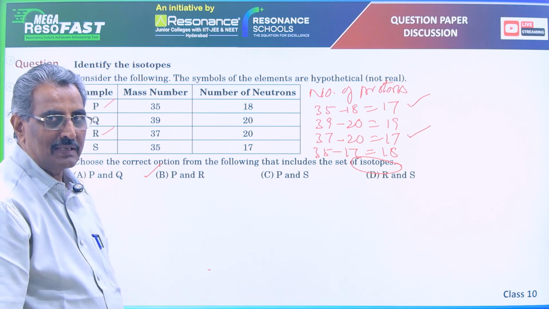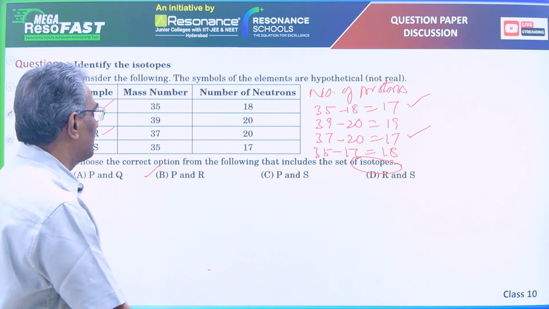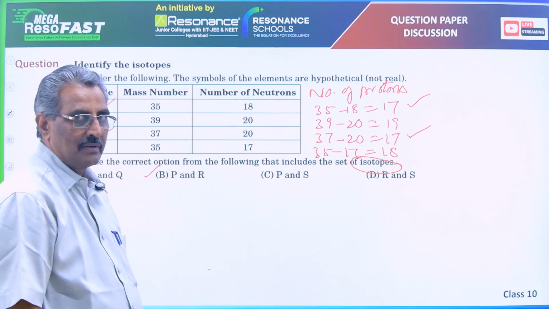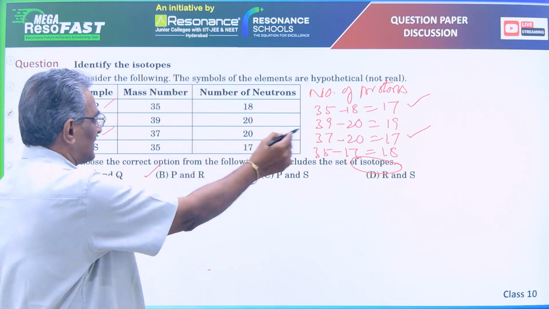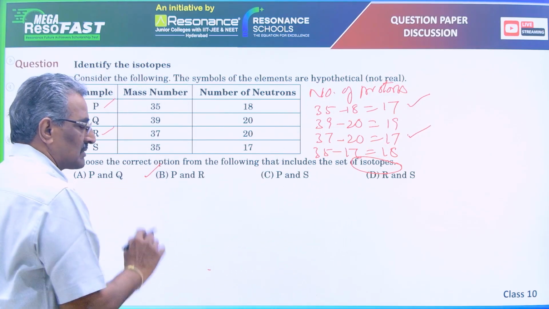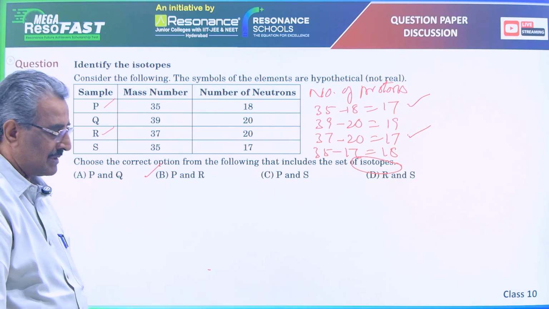Isotopes are the elements containing the same number of protons. P and R are containing 17 protons. P and R are containing the same number of protons. So P and R are the isotopes. So the correct option is option B.